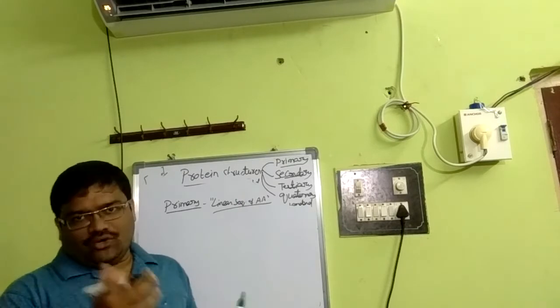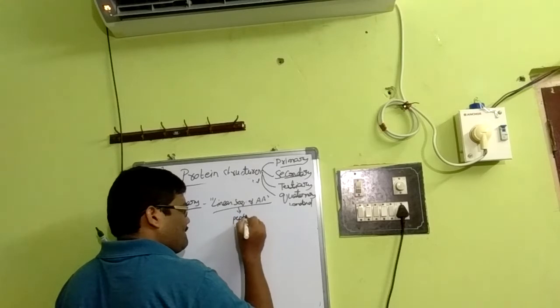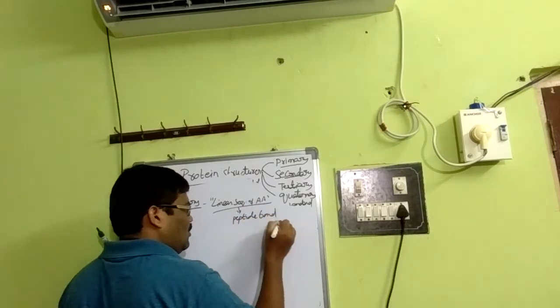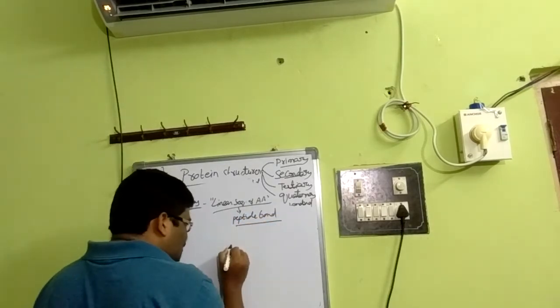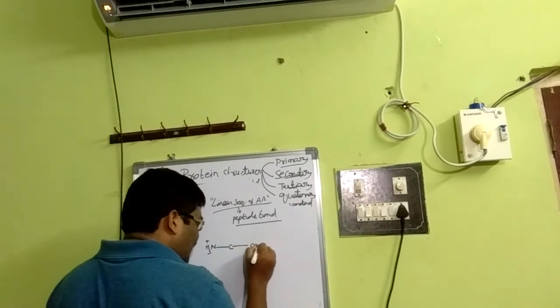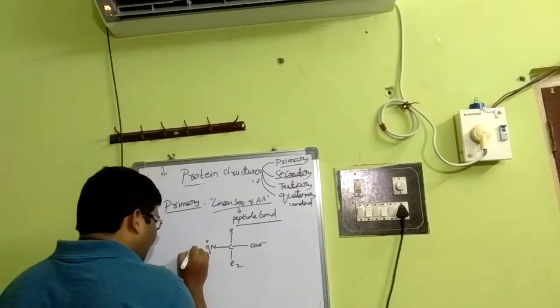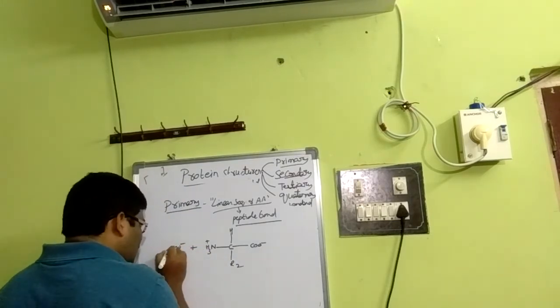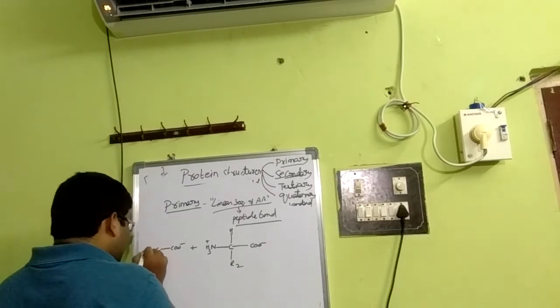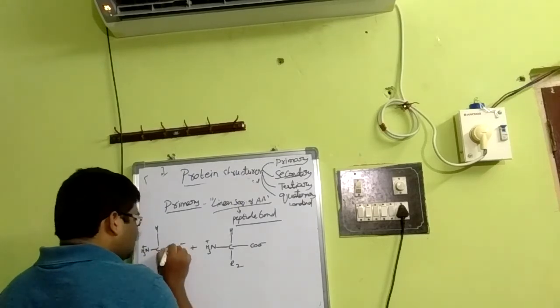How are they held together? This is very important. Through the peptide bond. And how does it form? Generally, the diagram depicts that it forms between carboxyl and amino groups.